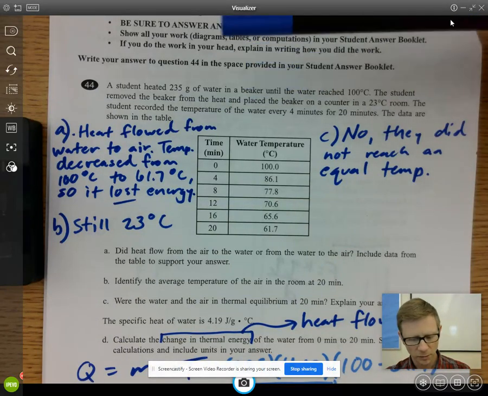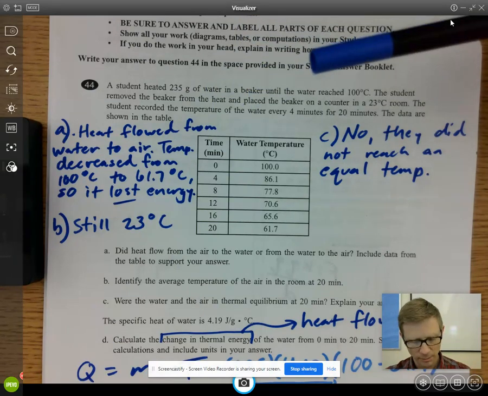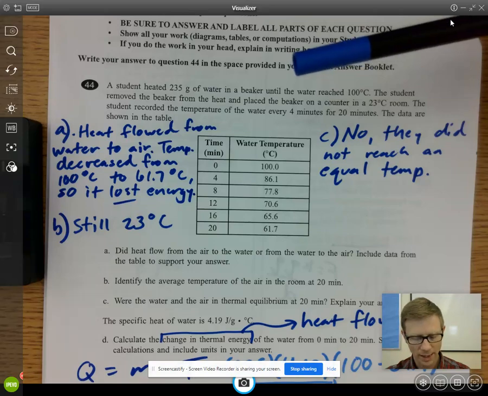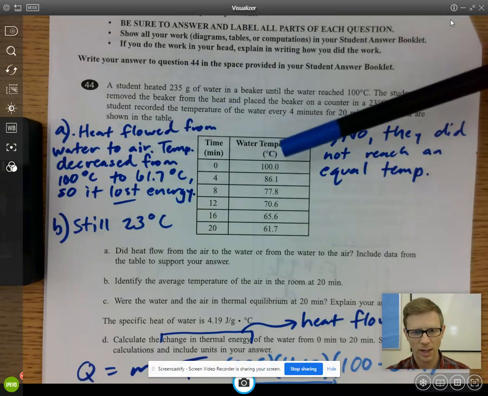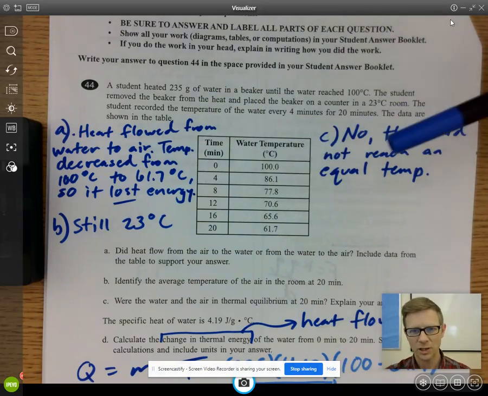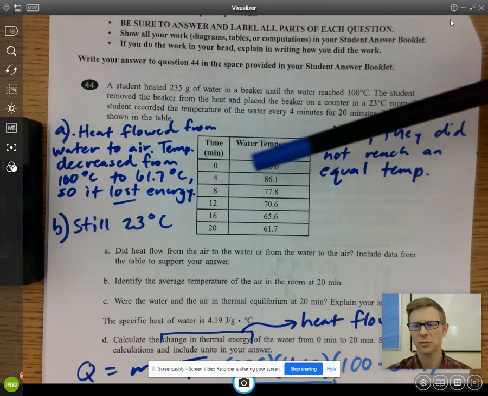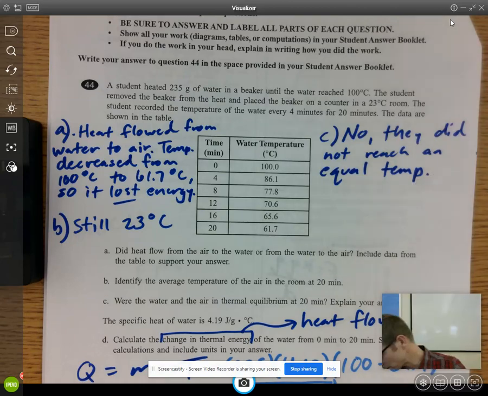The heat flowed from the water to the air. How do I know that? Because it had a higher temperature. The water had a higher temperature than the air. The other reason I know it flowed is because the temperature decreased. They wanted specifically for me to refer to the data. So because the temperature decreased, I know that it lost energy and I know the heat must have flowed out.